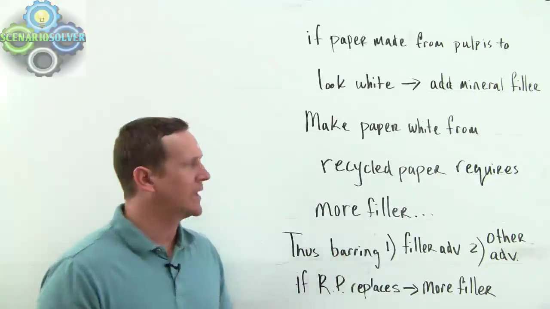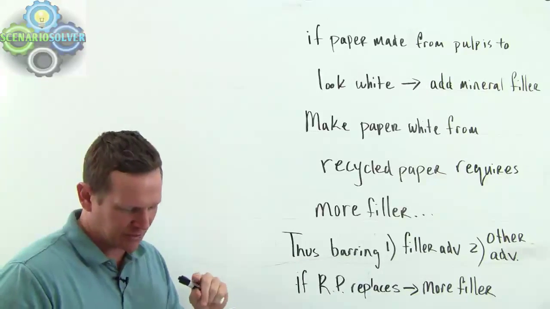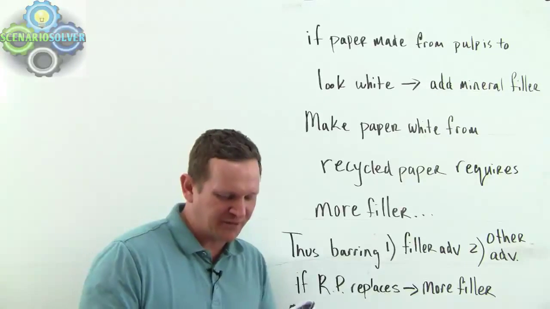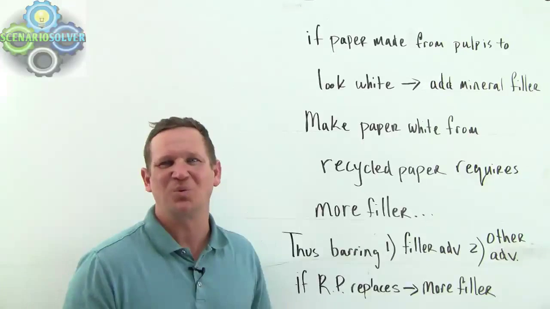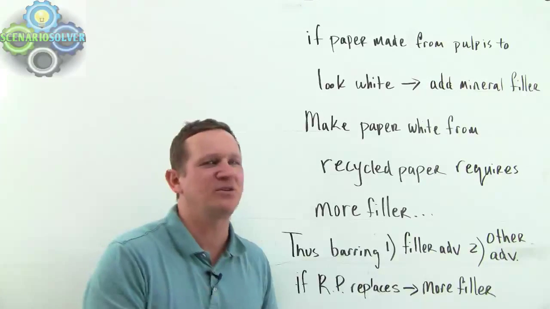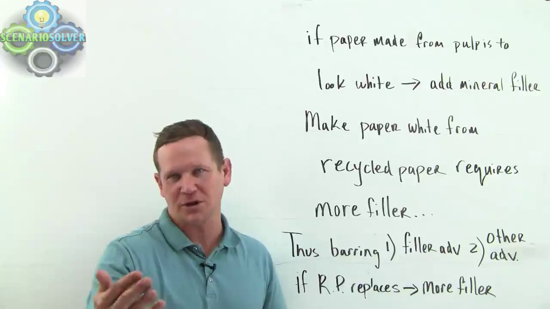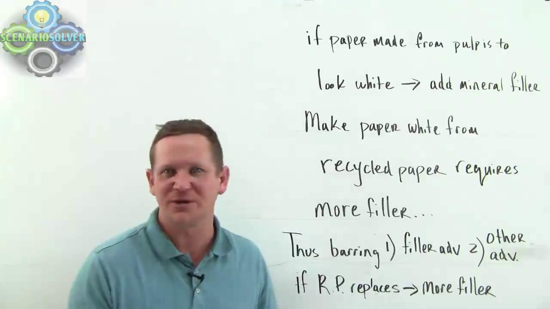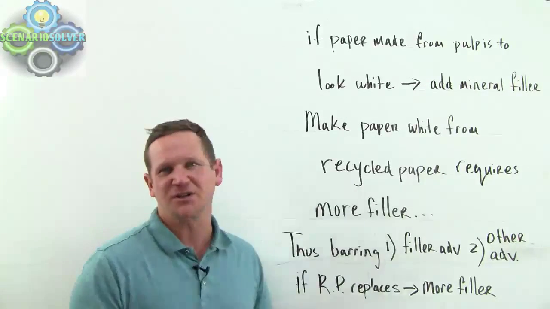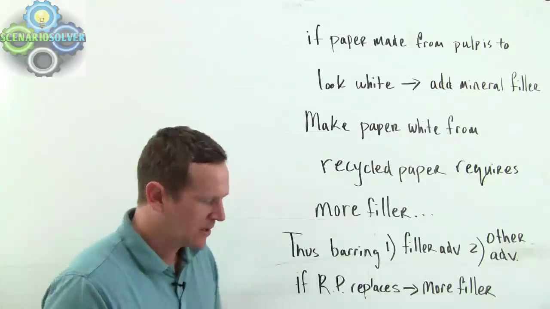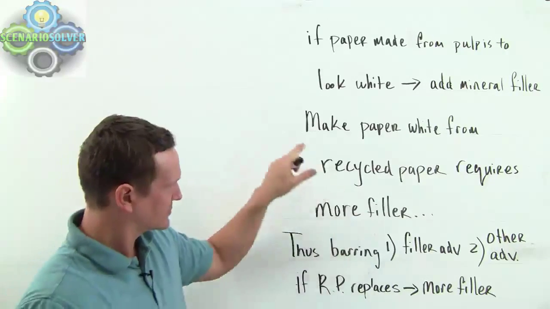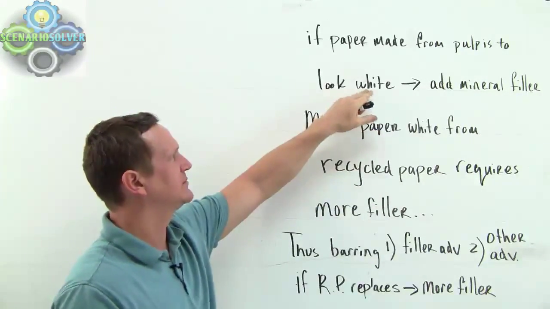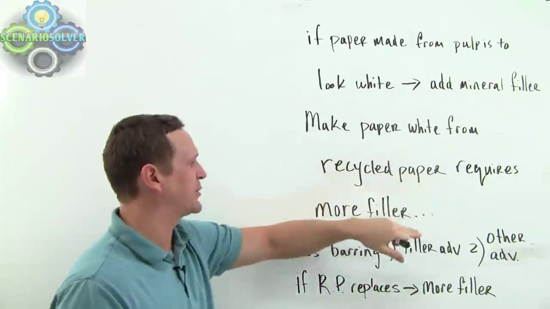I think it also mentions, just so we're clear, I kind of skipped a little bit here. Without the filler, it looks grayish. It's not cool. We don't like it. It's not newspaper, it's worse than newspaper. I know a lot of you guys probably don't know what newspaper is, but maybe if you go to a museum, there might be some sitting around. It's grayish. We want it white. So if we make it from recycled, we need more filler. We have to have filler to make the regular stuff look white. If we make it from recycled paper, we need more.